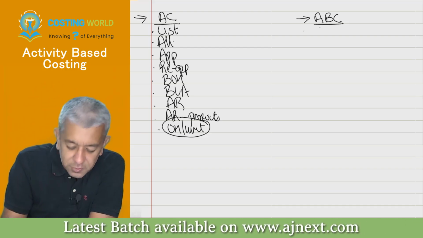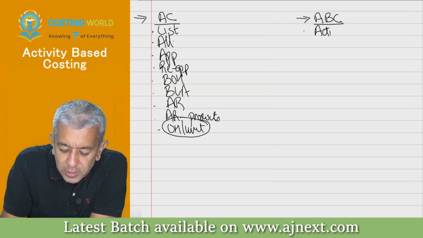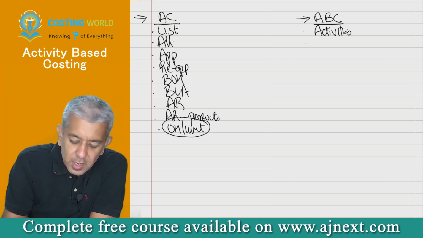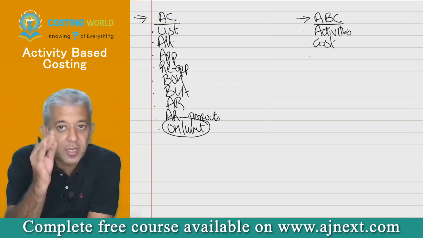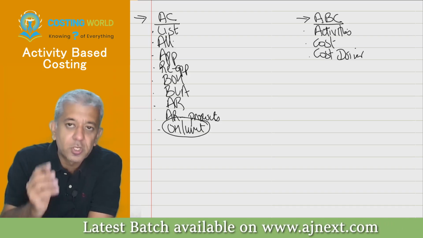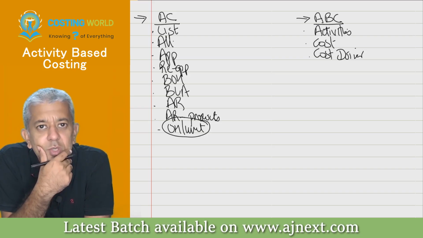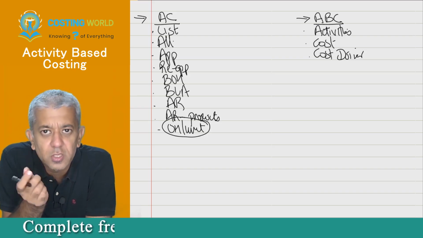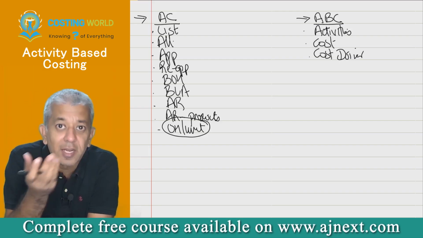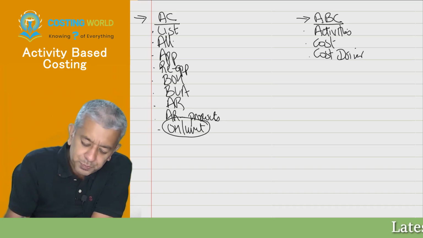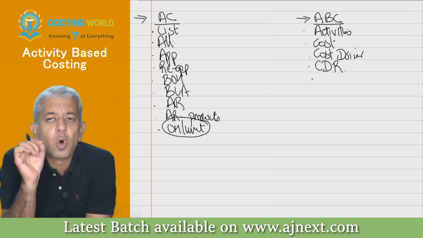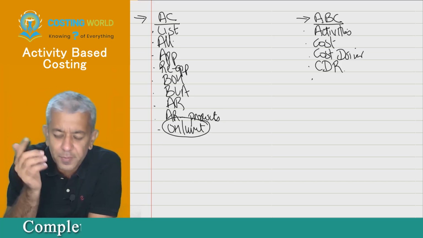What particular process? First, make a list of all the activities which are going on in the organization. Second, find out the cost of each activity. Third, find out the cost driver of each activity. What do you mean by cost driver? A cost driver is that factor which is responsible for incurring that activity cost. Example, yesterday for the ordering activity, the cost driver was the number of orders. For the setup activity, it was the number of setups, and so on. Then find out the cost driver rate, that is cost per order or cost per setup, etc.